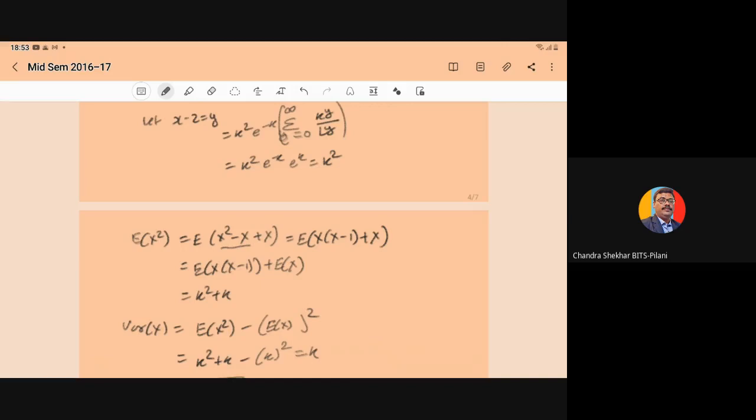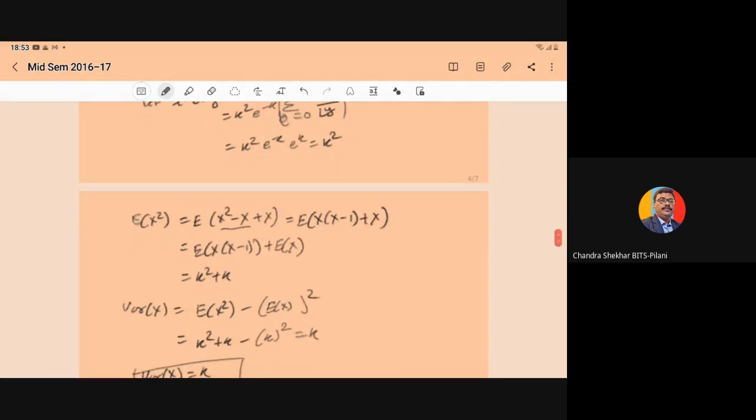So here the expectation follows the linear property: E of x into x minus 1 plus E of x. E of x into x minus 1, just now we have computed as k square. So k square plus k. So E of x square is equal to k square plus k.